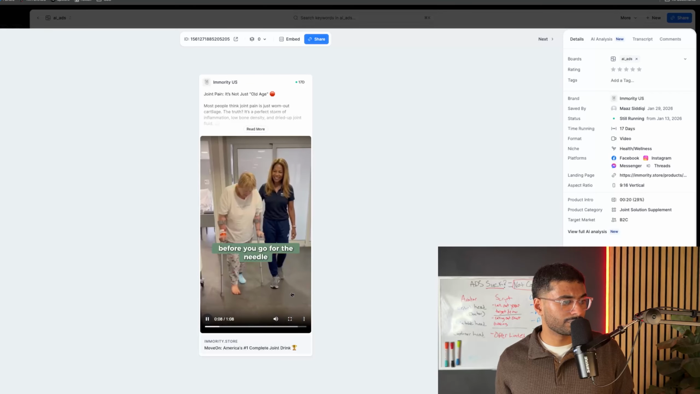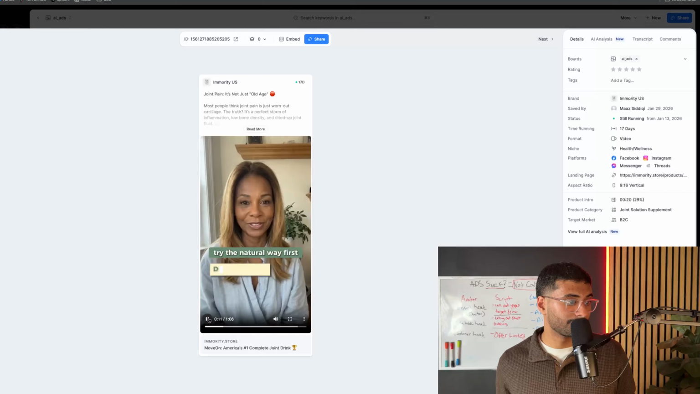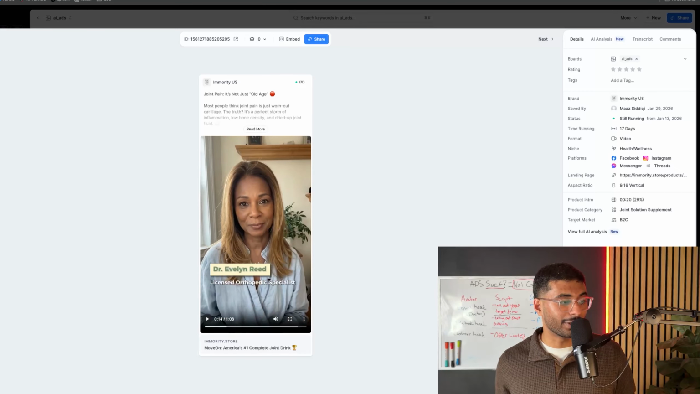I always tell my patients, before you go for the needle, try the natural way first. This is a really good image because it shows her helping a patient. This is definitely an AI image as well. So they're using that within the ad. Go for the needle, try the natural way first. I'm Dr. Evelyn. I'm an orthopedic specialist. Dr. Evelyn Reed. She's not a doctor. This is AI.